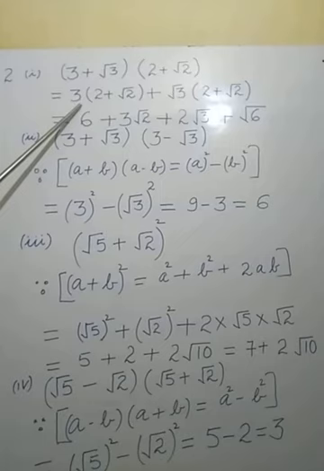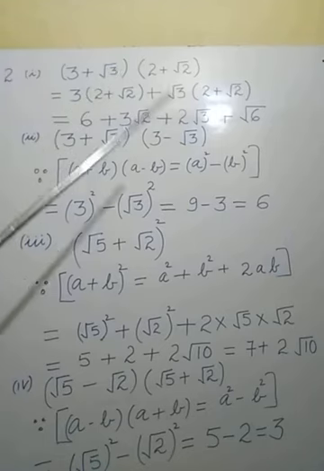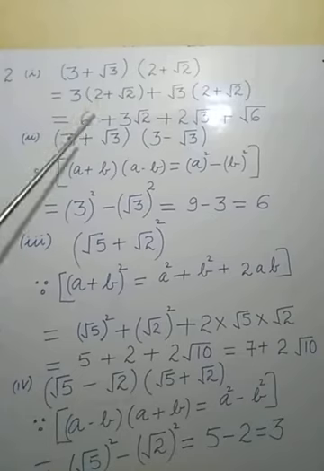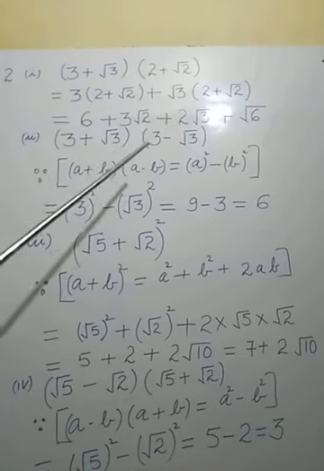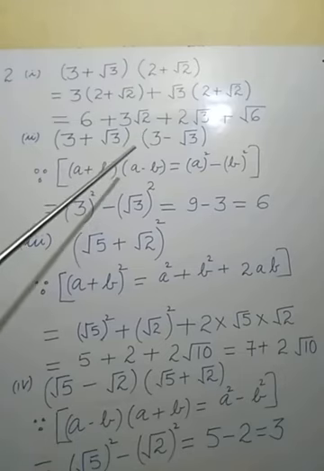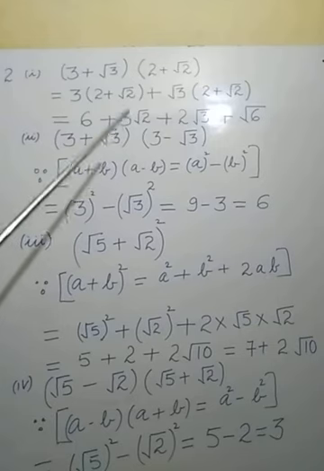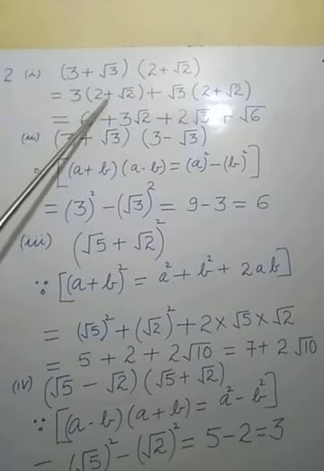What is distributive property? If A multiplied by B plus C is there, then A will be multiplied to B and A is also multiplied to C. This is the distributive property of multiplication over addition. It may be over subtraction also if a minus sign is in between.